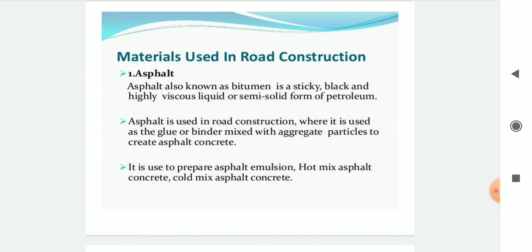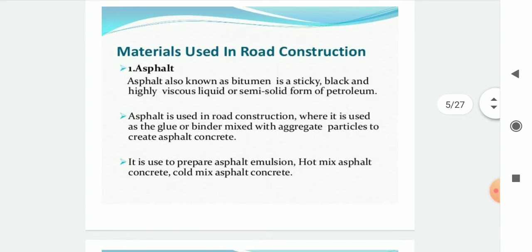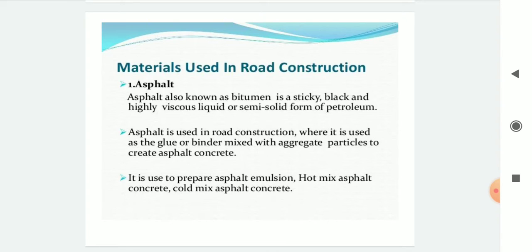Then aggregate. Aggregates are used both in bituminous roads as well as in concrete roads. What are the main functions of aggregates? Aggregates bear the stresses coming on the road. They resist the wear and tear due to surface abrasion. They increase the strength and durability of the road. Locally available aggregates render road construction economical. What are the types of aggregates? Natural aggregates and artificial aggregates.